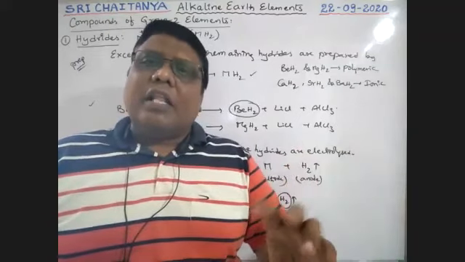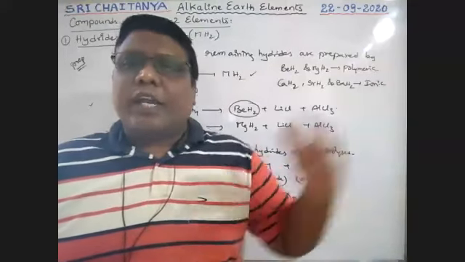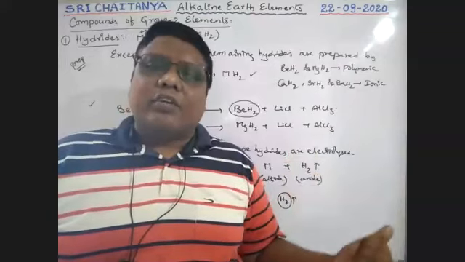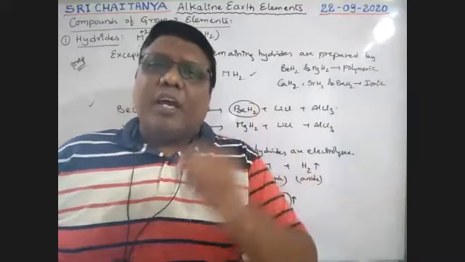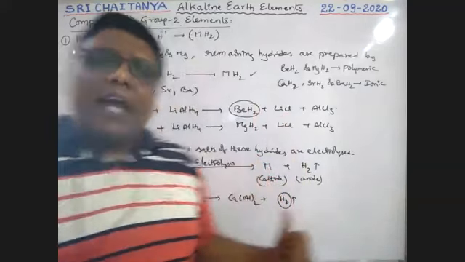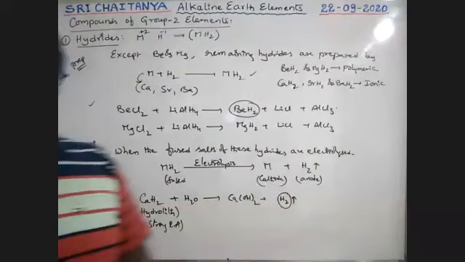That means all the available hydrogen is converted into the form of hydrolith and transported. Whenever you want hydrogen, it is dissolved in water and liberates hydrogen. So that is the way hydrogen is supplied. Therefore, for the supply or transportation of hydrogen, calcium hydride is used, which is called hydrolith.